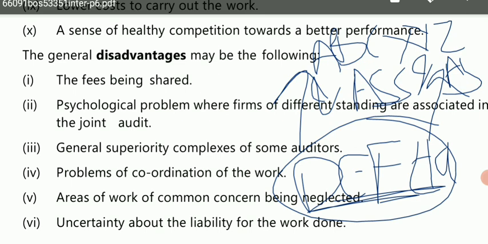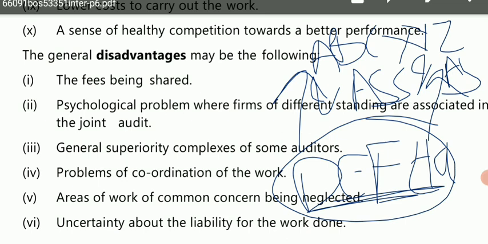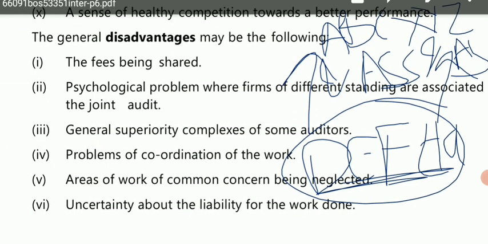Now the second is psychological problem, where firms of different standing are associated in the joint audit. There can be some emotions attached, like the feeling of jealousy or the feeling of competition. So there are some emotions which are inbuilt into humans, and that can be converted into some psychological problems. Or there can be lack of coordination. So all these will lead to some emotional, some psychological problems. So this is one of the disadvantages. Then general superiority complexes of some auditor.